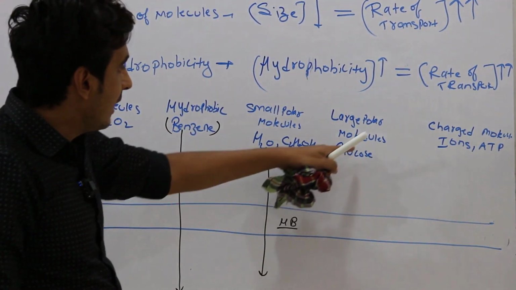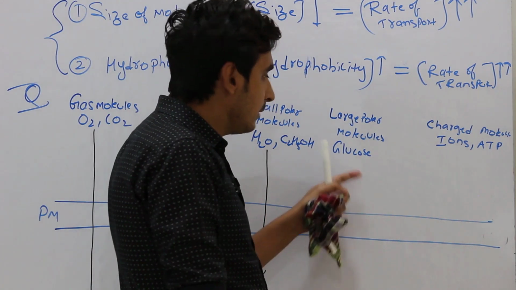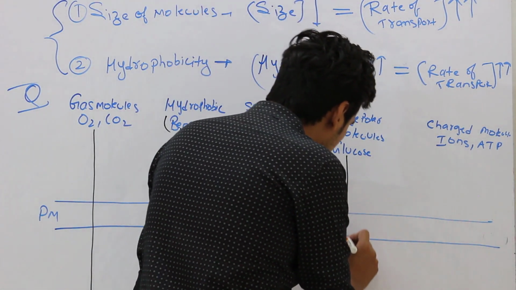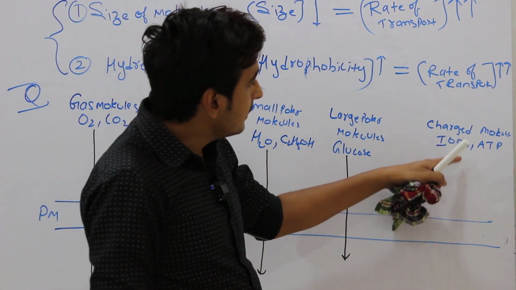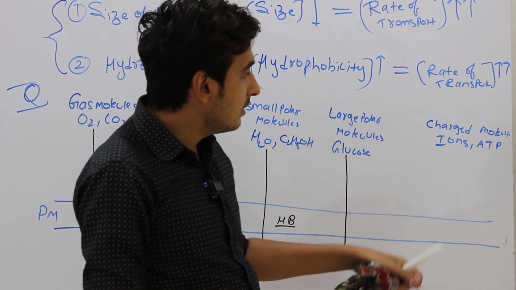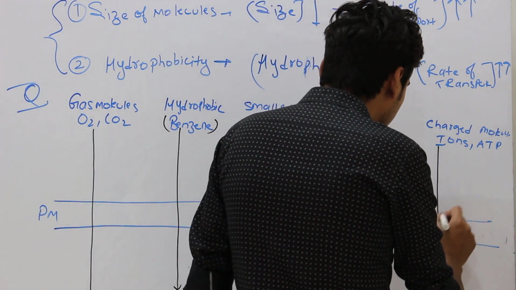Then you are having large molecules like glucose. It can be either impermeable or permeable, but very, very slow. Its transport will be very, very slow. When you are speaking about the charged molecules like ions, and also about the ATP, these molecules are impermeable.